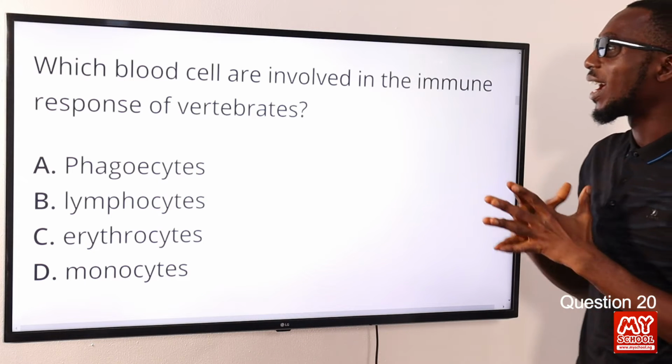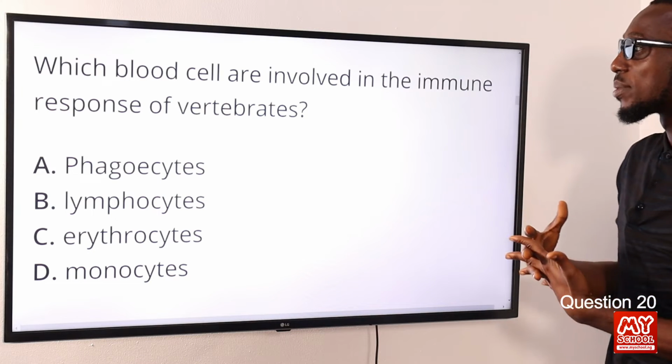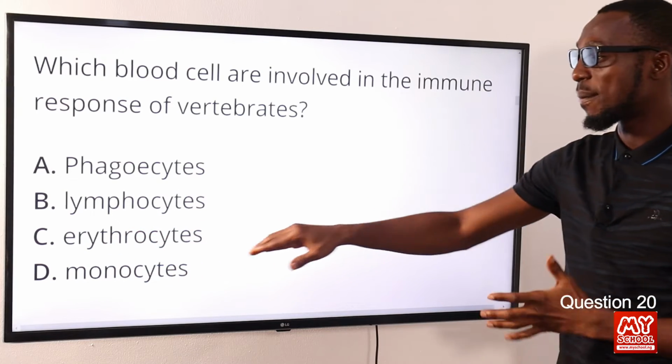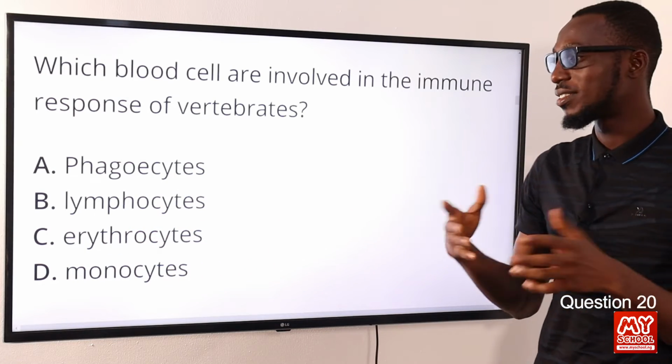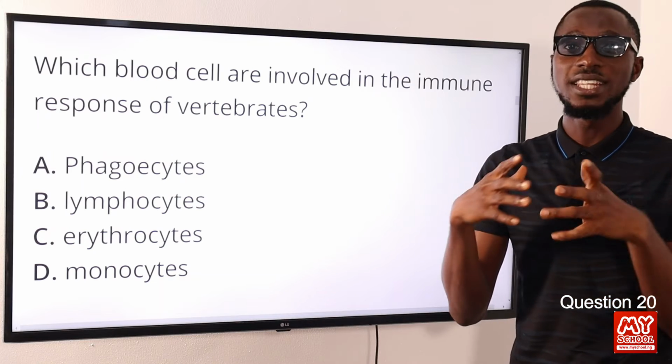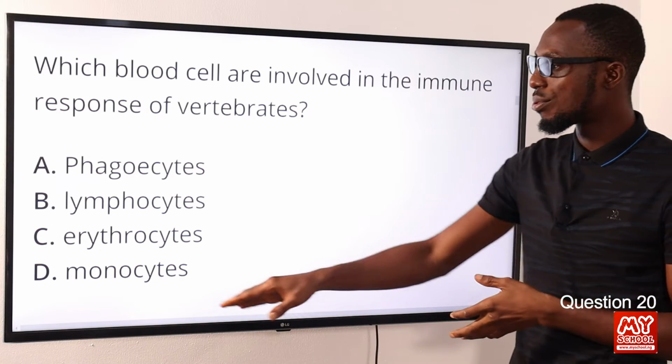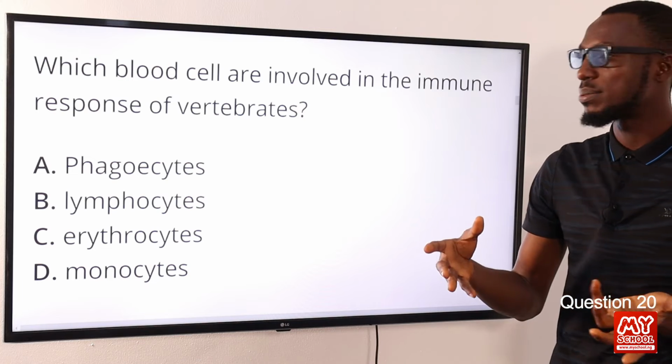Which blood cells are involved in the immune response of vertebrates? Okay, erythrocytes, we're talking about red blood cells, and that is for carrying oxygen. It houses the oxygen carrying pigment hemoglobin. So let's go to monocytes. They are also a type of white blood cell.